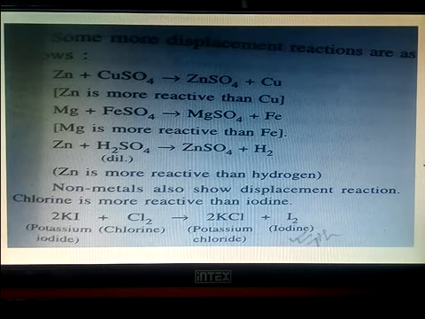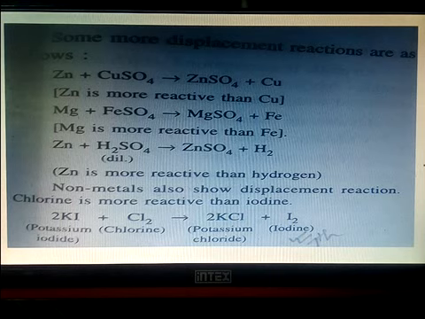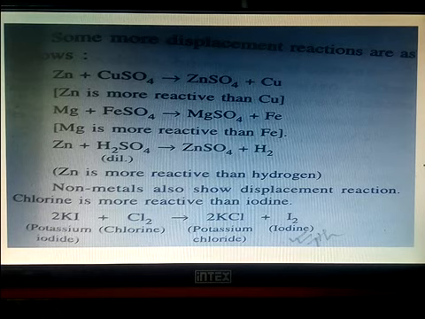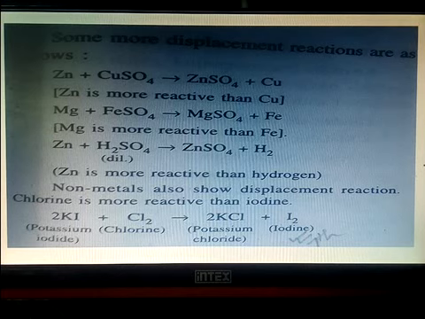Non-metals also show displacement reactions. Chlorine is more reactive than iodine. So in 2KI plus Cl2, you can see that iodine is out from its salt. That means chlorine is more reactive than iodine.